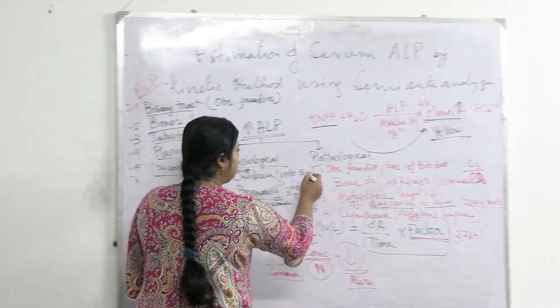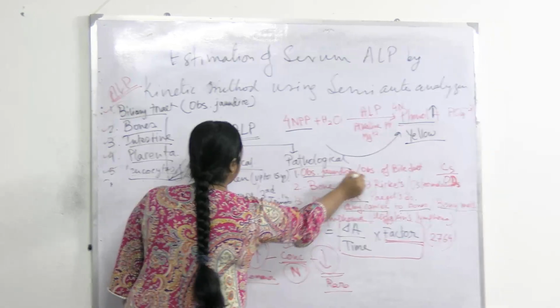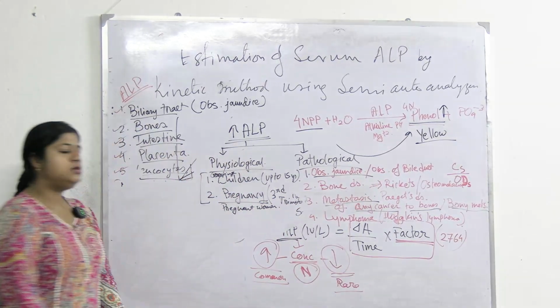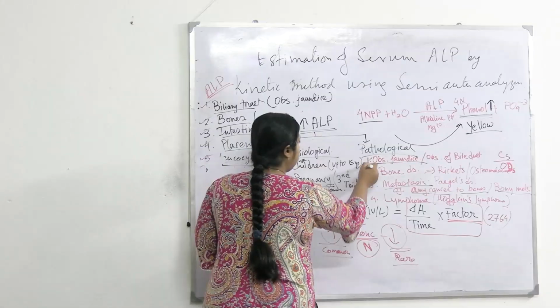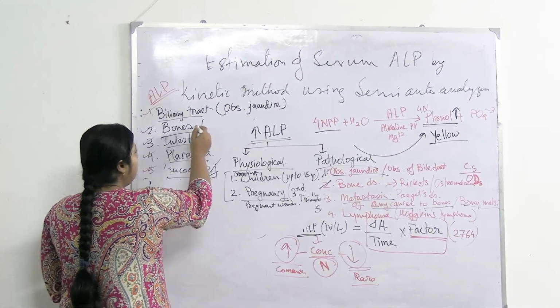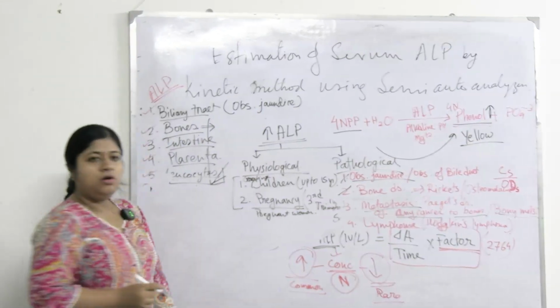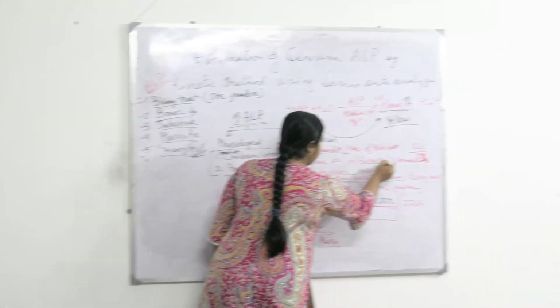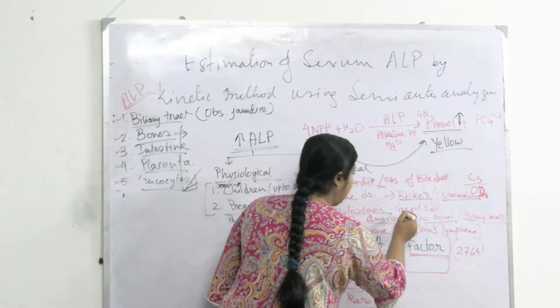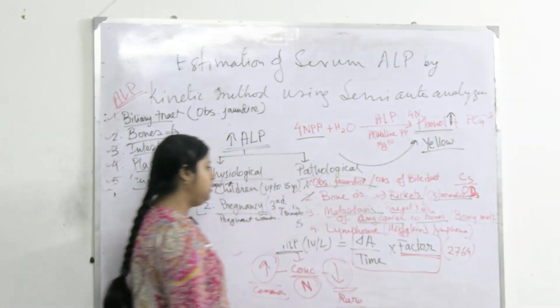In case of pathological causes, first of all it will be obstructive jaundice or obstruction of bile duct or bile canaliculi. Second will be any osteolytic bone disease, where it could be rickets in children, osteomalacia in adults, and Paget's disease. Okay.